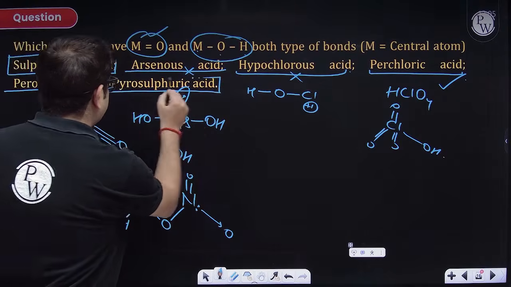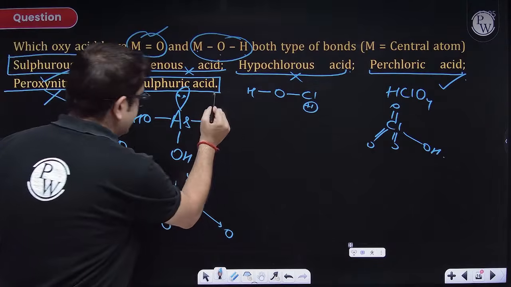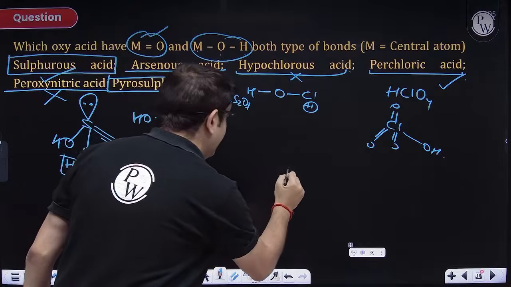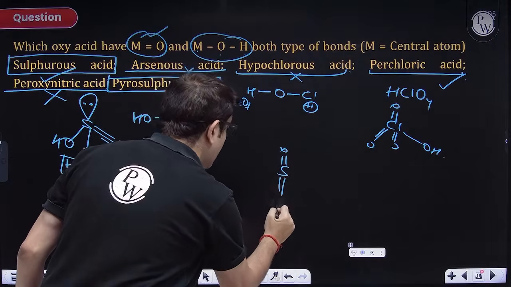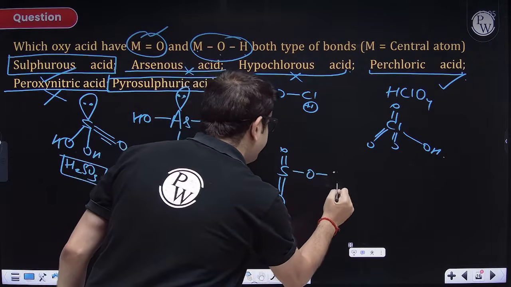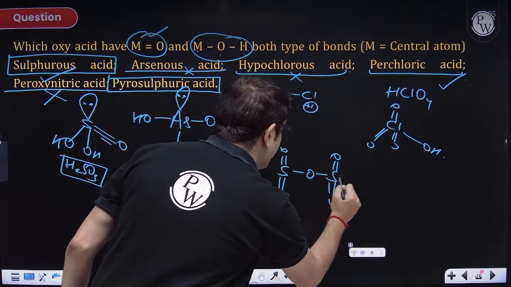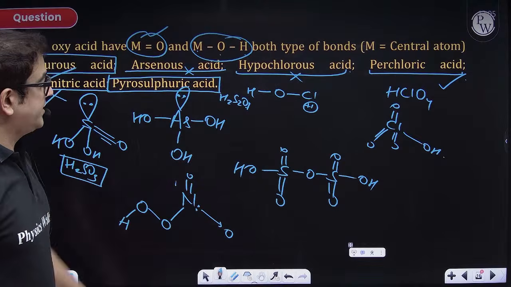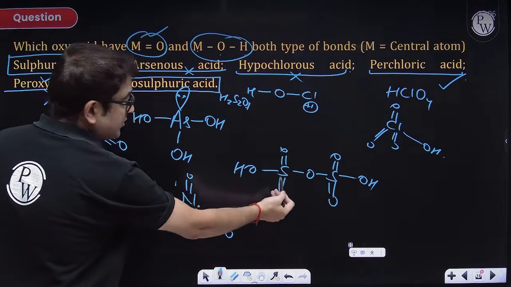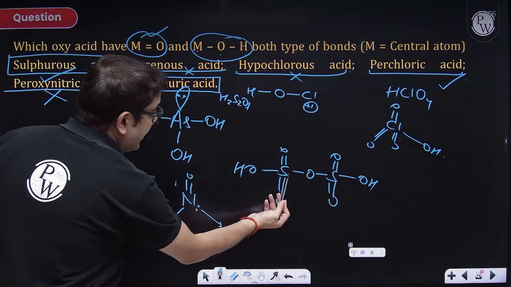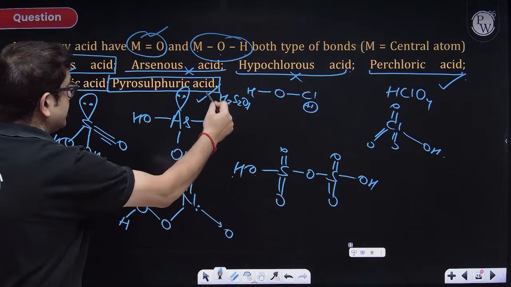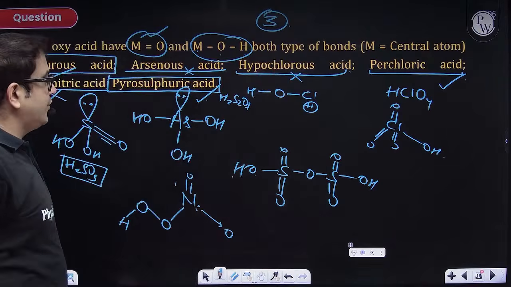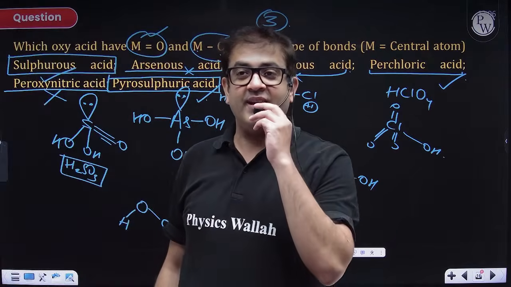Now last is pyrosulfuric acid. This is H2S2O7. The reason I'm taking this question is because I want to make you revise the famous block chemistry logics. So this is H2S2O7. It has oxo groups also, loads of them, and element bond O bond H also. So this is also an option for you. So the answer for this question is 3, not 4. I hope everybody is clear.